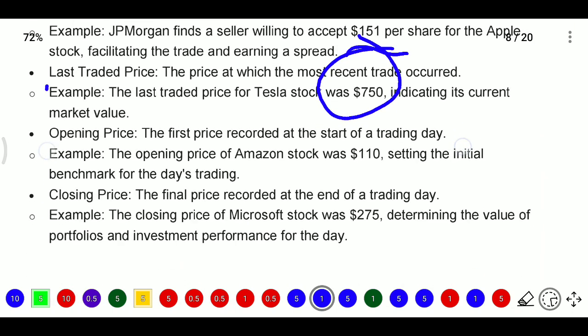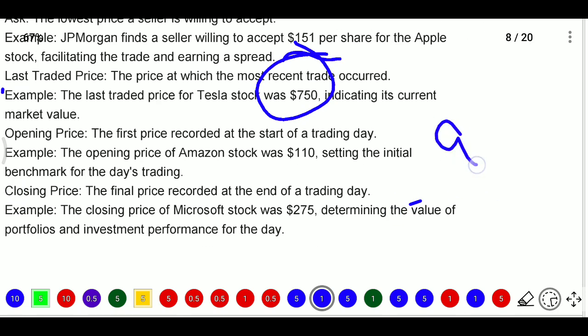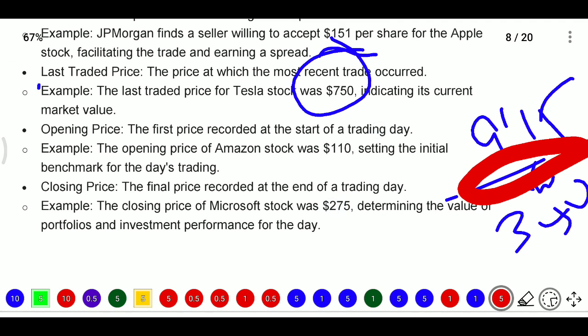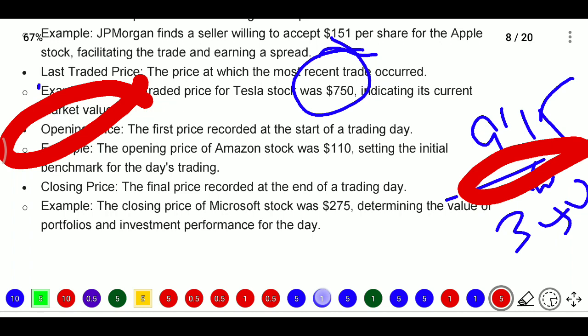And in the market we have opening price and closing price. Opening price is the first price recorded at the start of trading. The market is open from 9:15 to 3:30, so in between this time, when the first trade happens, that first trade price is taken as the opening price.